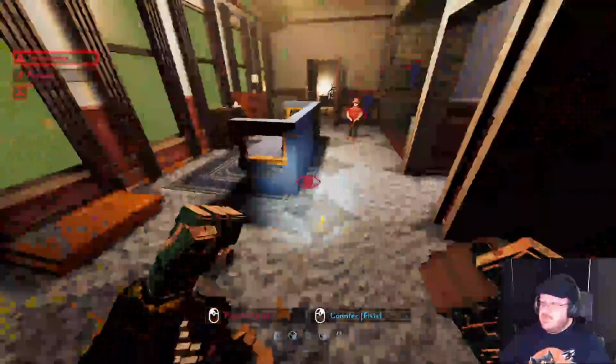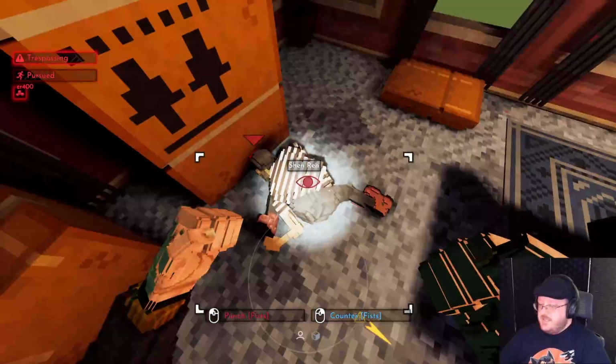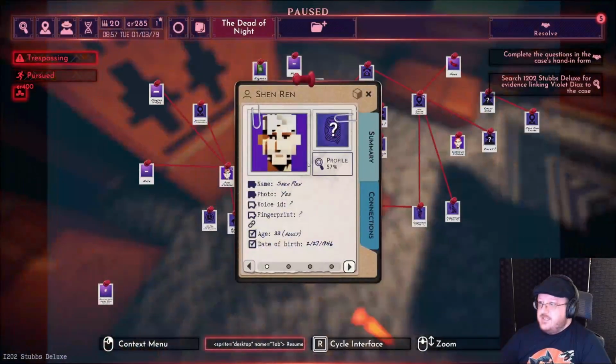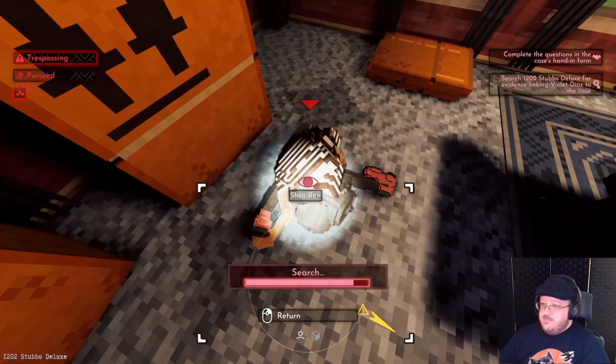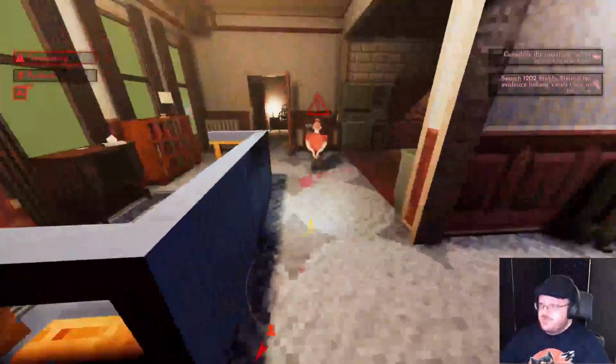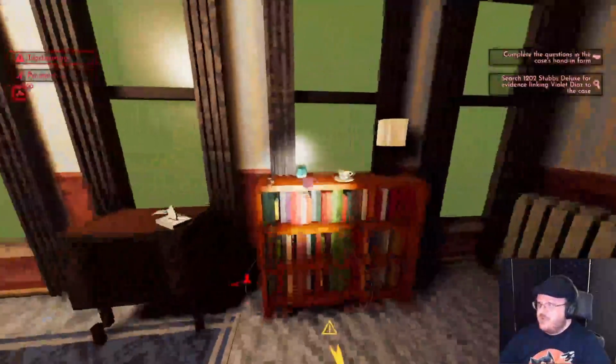Oh, so that's a counter. Okay, I knocked him out. So this is Shenren. And let's search him. Nice if I could just take her fingerprints forcibly or something. So he should be out for a little while.